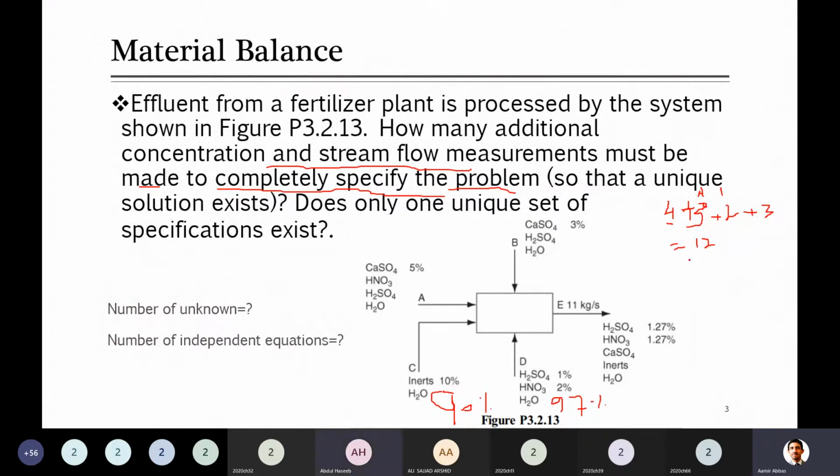So what do you guys think? In order to get degree of freedom as 0, how many equations should be there? 12 equations should be there, because in order to get degree of freedom as 0, 12 equations should be there. So now let's look for the independent equations. Can you guys tell me any independent equation for this system?